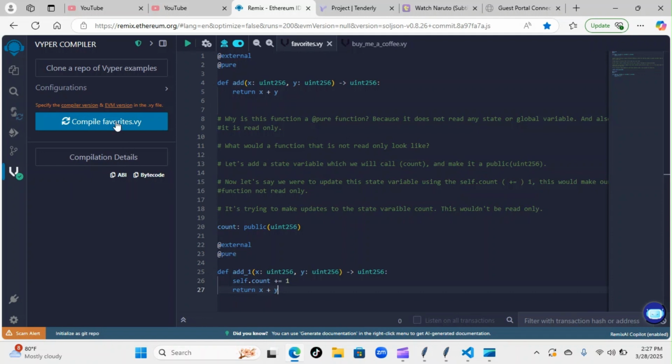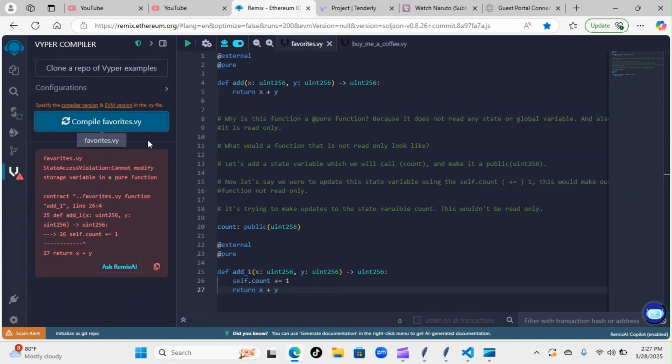Let me try to compile this now so I can show you exactly what would happen if we try to compile it. As you can see here, we got an error inside of our Remix. It says state access violation, cannot modify storage variable in a pure function. So this is holding it up because we're trying to access this state variable, and we can't because we're using a pure decorator.